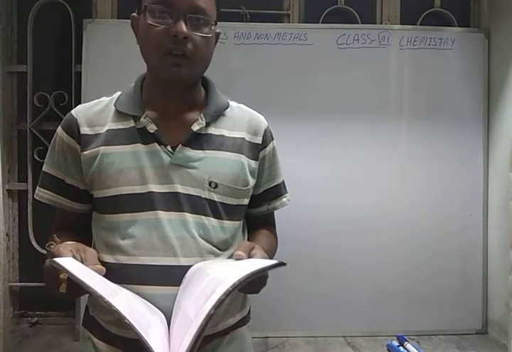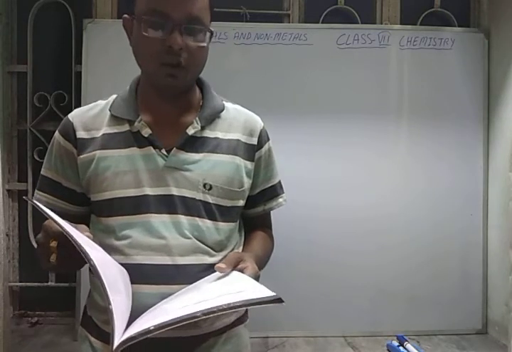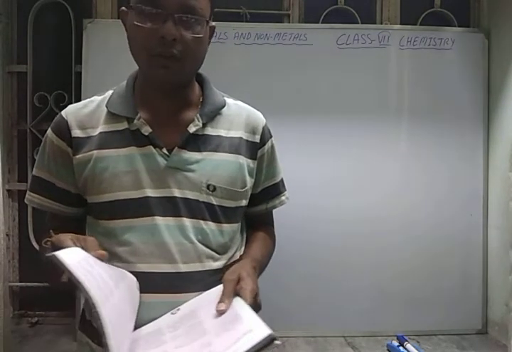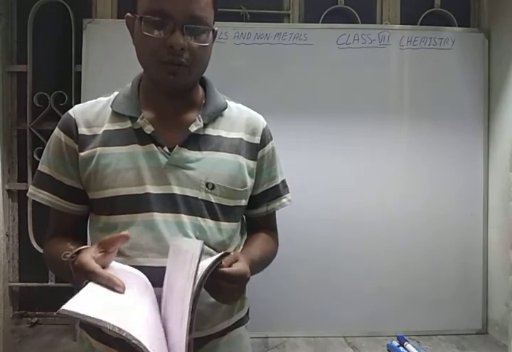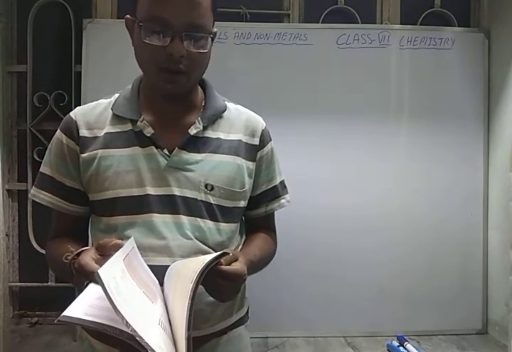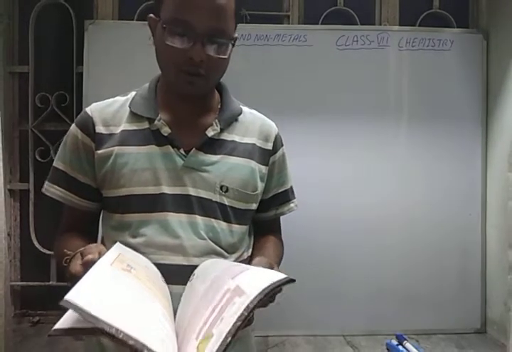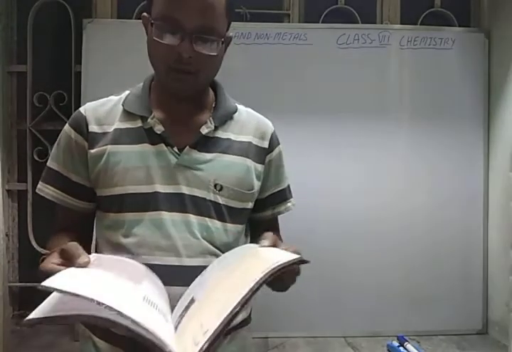Okay, so let us start with today's topic of metals and non-metals. In the last video class I explained to you about corrosion of metals, rusting of metals, prevention of rusting and alloying.